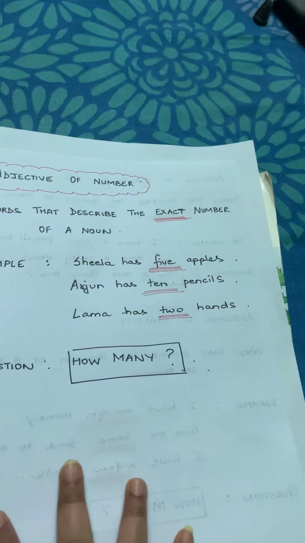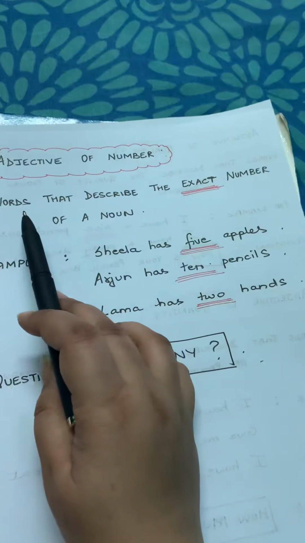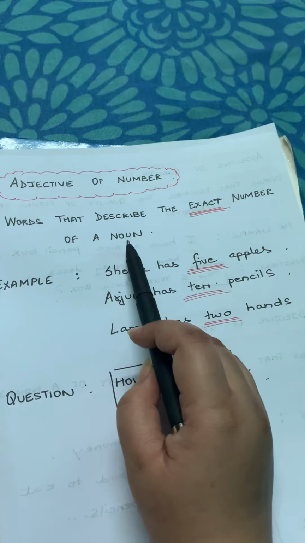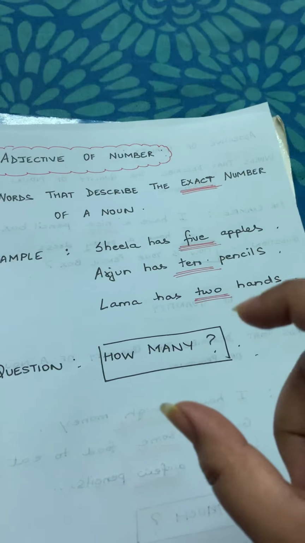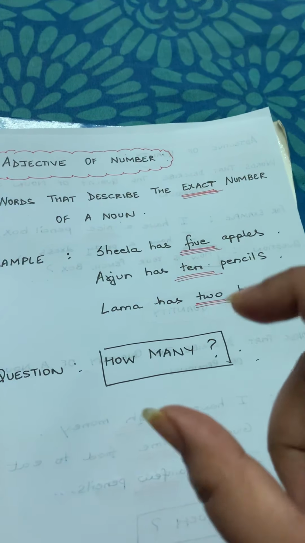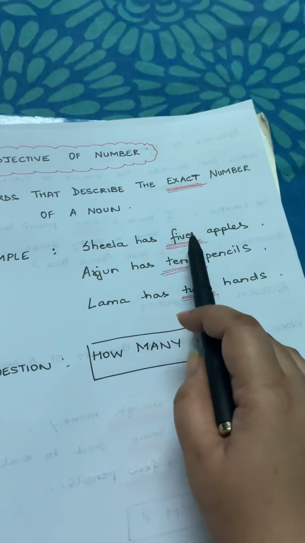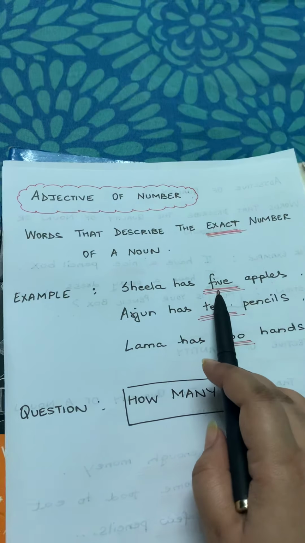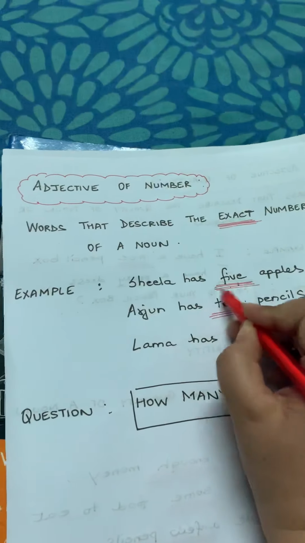I move on to adjective of number. This is very simple. This is practically the easiest adjective. Words that describe the exact number of a noun. So the word which tells us the exact number of a noun is called adjective of number. I will give you an example. Sheila has 5 apples. Now, how many apples? 5. Here the number is mentioned. So, 5 will be your adjective of number.